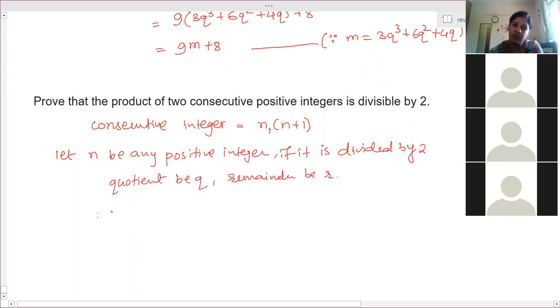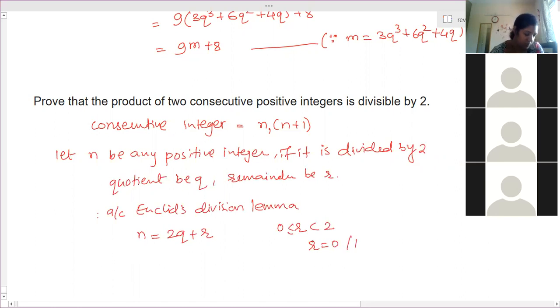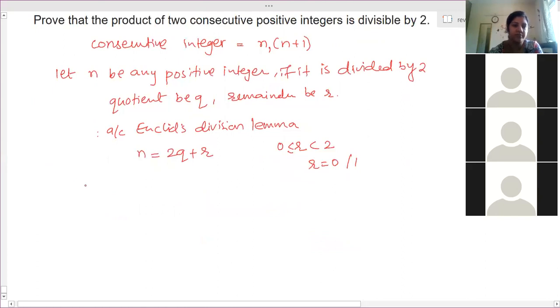So according to Euclid's division lemma, n is equal to 2q plus r, where r is greater than or equal to 0 but less than 2. So the possible values of r are 0 or 1.